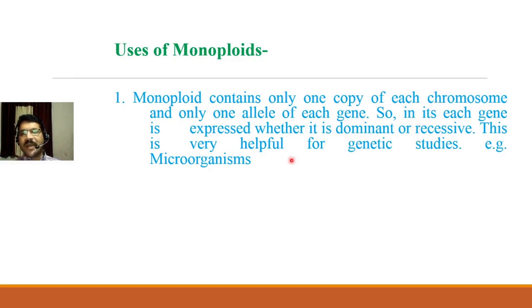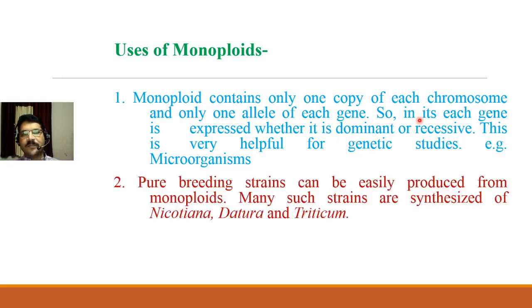This is very helpful for genetic studies, for example in microorganisms. Most microorganisms have a monoploid, haploid genome, and they express themselves whether the gene is dominant or recessive. So this is very important for genetic studies.